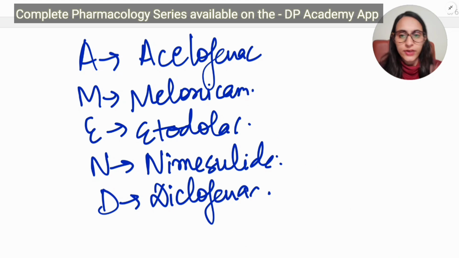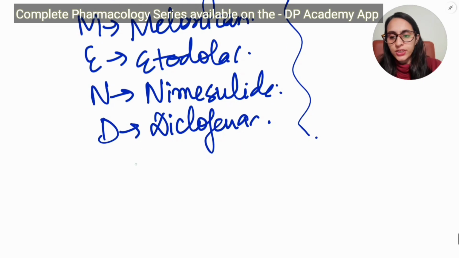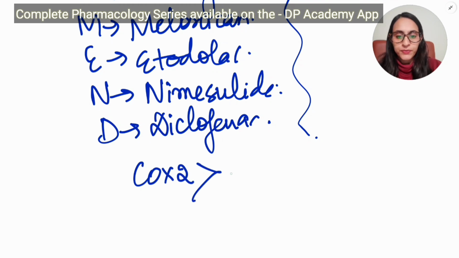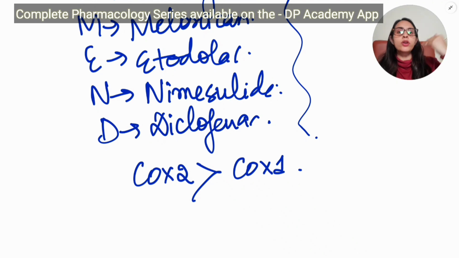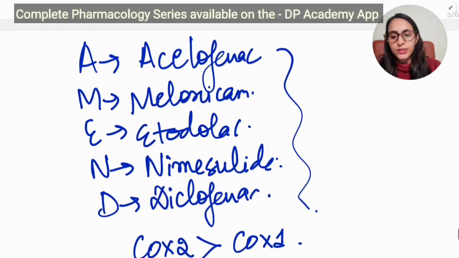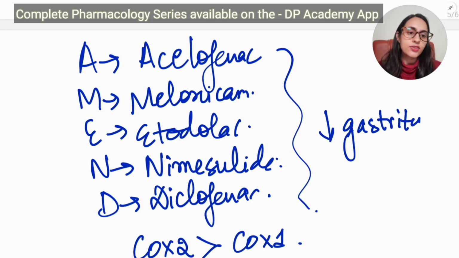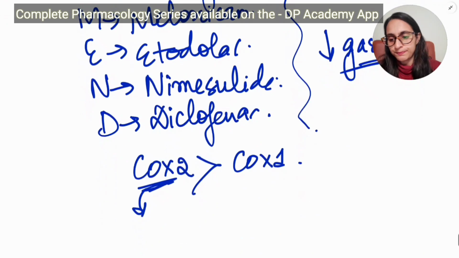So aceclofenac, diclofenac, meloxicam, etodolac and nimesulide are the drugs that are preferentially Cox-2. Why do I say preferentially Cox-2? Because they block Cox-2 preferentially over Cox-1. So they are intermediate between non-selective and selective, because they inhibit both, but more Cox-2 than Cox-1. The advantage of these inhibitors is that they may lower the risk of gastritis, which, if you remember, is seen more with aspirin.